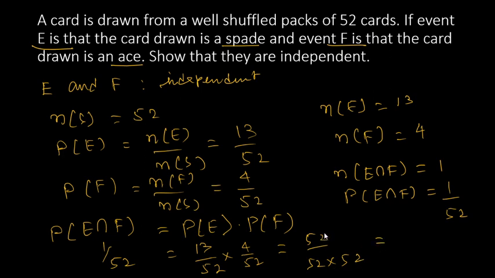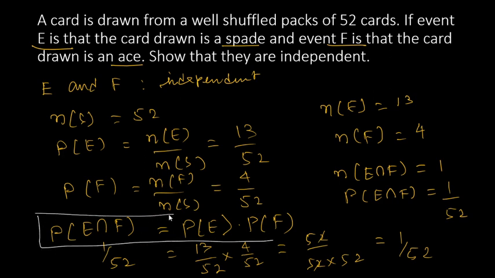You can cancel, therefore 1 by 52. Hence the proof. So we have proved that they are independent events. Are you able to understand this?